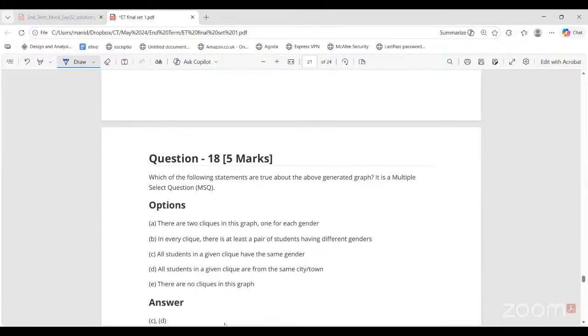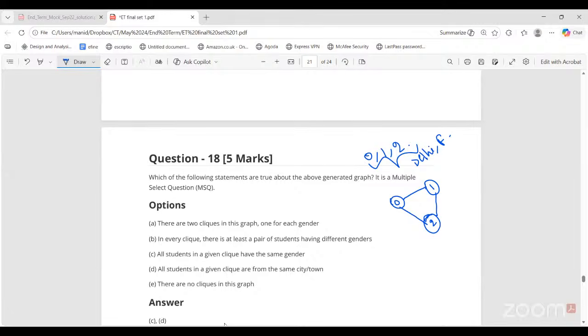If it is like this, that i less than j, that condition also prevails. Let's say sequence numbers 0, 1, and 2. These three people are all from Delhi and all are females. For different cities, there would be different cliques. So three cliques, there would be an edge from 0 to 1, there would be an edge from 1 to 2. So this is one clique. So it is not gender specific or city specific.